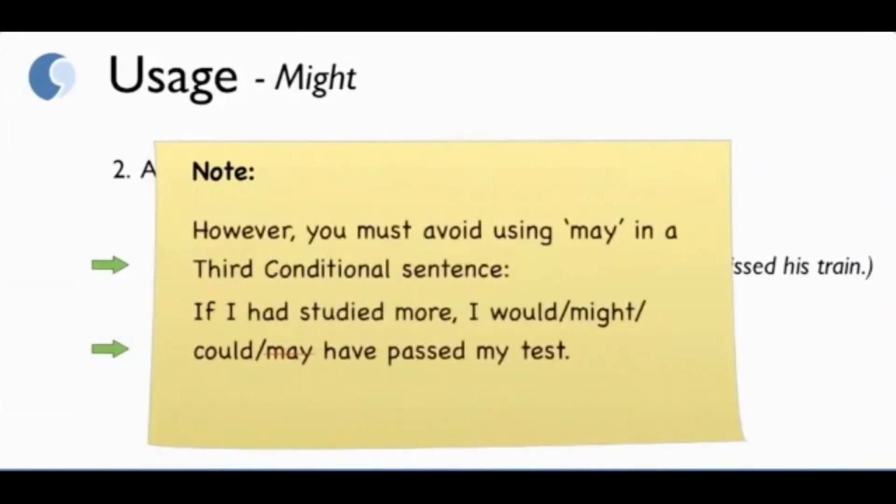However, you must avoid using may in a third conditional sentence. If I had studied more, I might, could have passed my test, but you cannot say may have passed. So you should avoid using may.